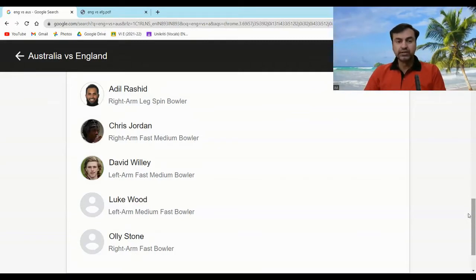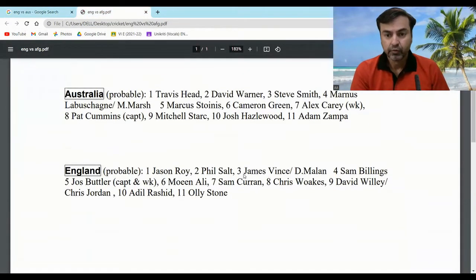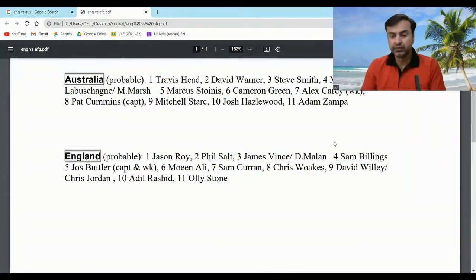But anyways, going by the squad of England team, their expected playing 11 can be, you can see on the screen. For England, I think this will be their expected 11. Jason Roy will be making a comeback. He would be looking forward to proving a point. He will open the innings with Phil Salt. Then at number 3, there will be either James Vince or David Malan. Then Sam Billings, Jos Buttler, Moeen Ali, Sam Curran, Chris Woakes. Then at number 9, David Willey or Chris Jordan. Then Adil Rashid, Olly Stone.